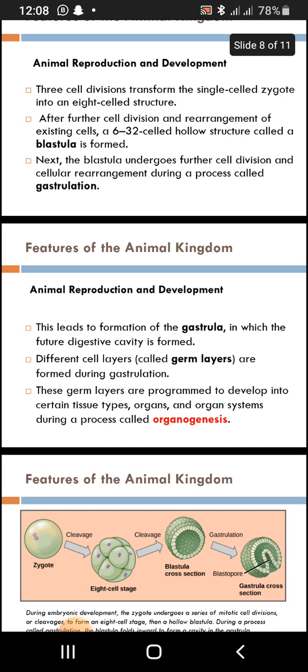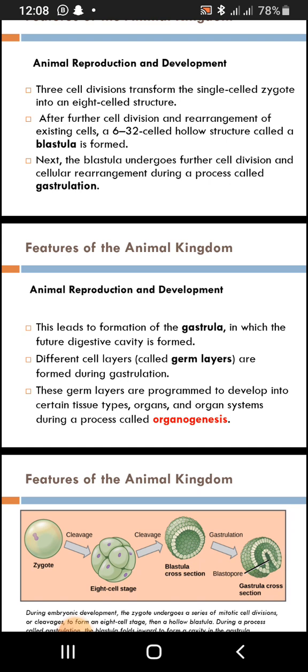Different cell layers called germ layers are formed during gastrulation. Germ layers are formed during what? Gastrulation. From the blastula you have gastrulation, in which a gastrula is formed.